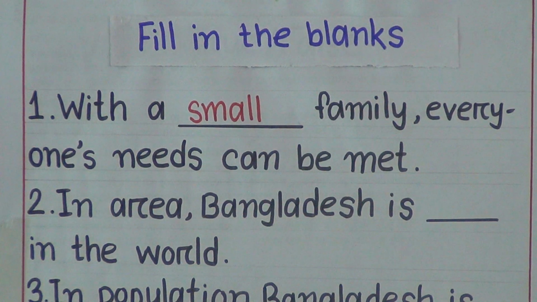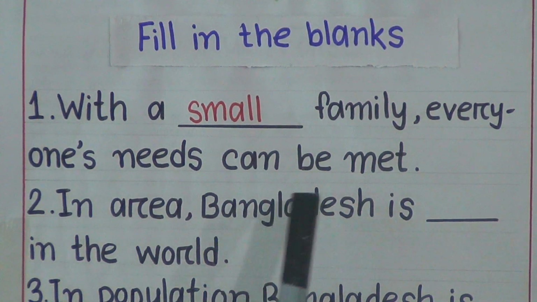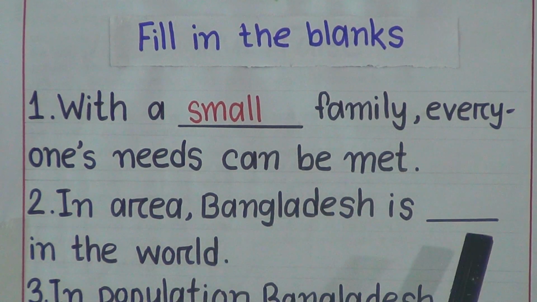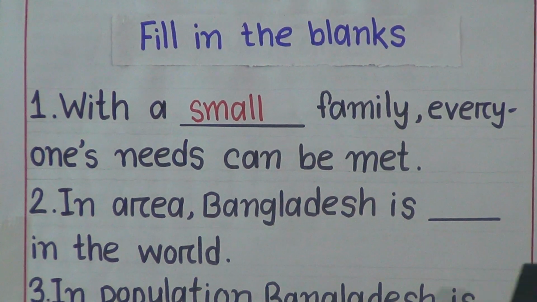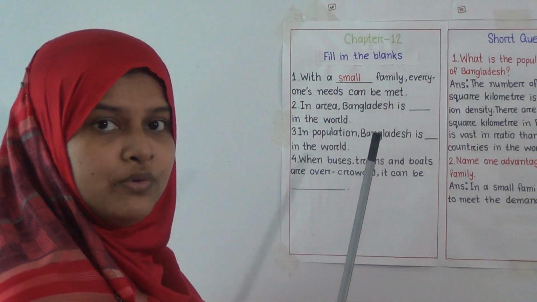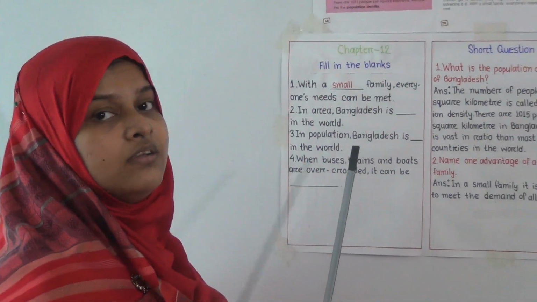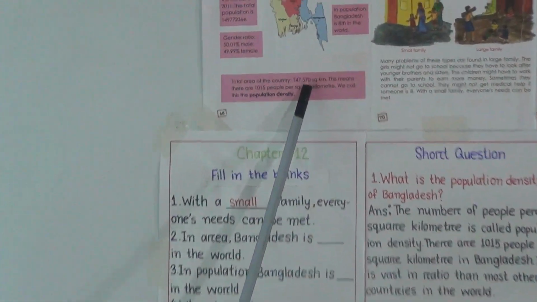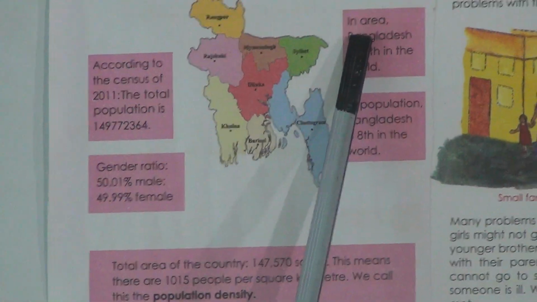Number 2. In area, Bangladesh is dash in the world. Students, can you guess what will be in the gap? In our earlier class, we have read the text. So I hope you can guess what will be in the gap. Okay, come to lesson 1. Look here, the information.